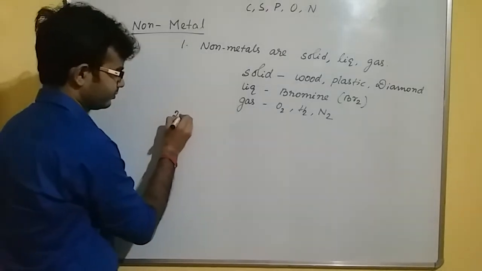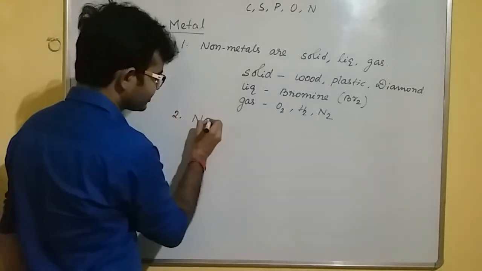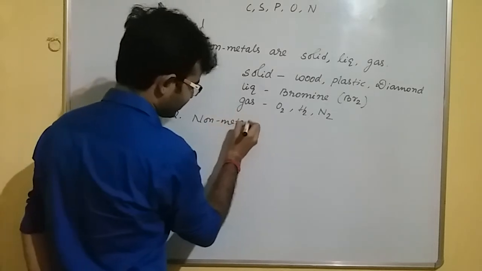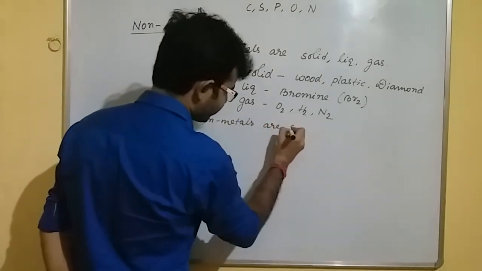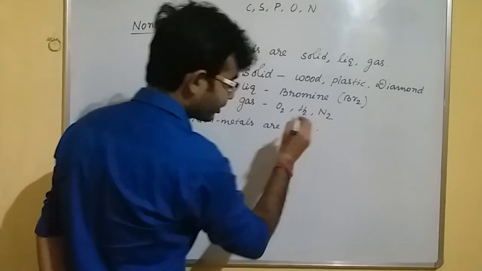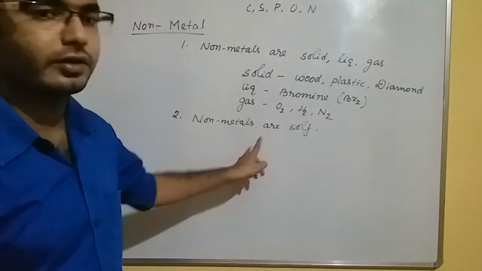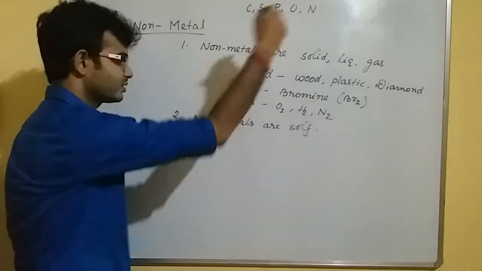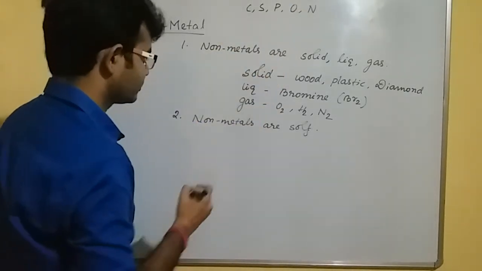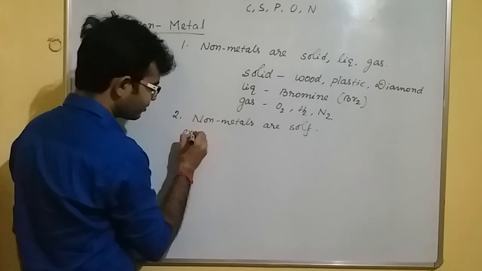Number 2. Non-metals are soft. I forgot one point. Okay, I will include that. I forgot one point in case of metal. I will include it here. Okay. Non-metals are soft. Exception is there.